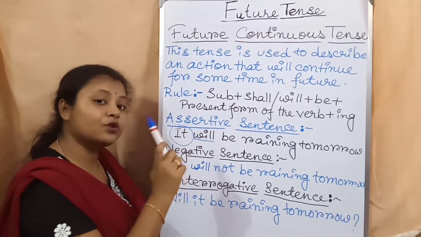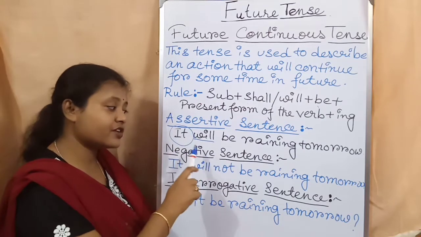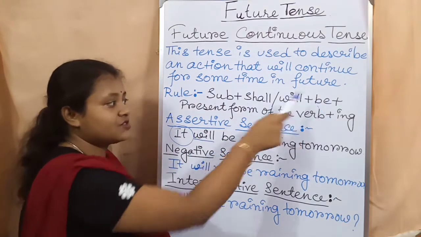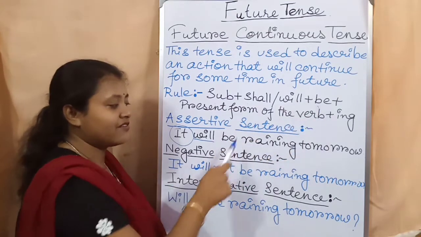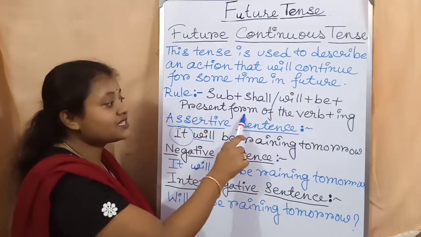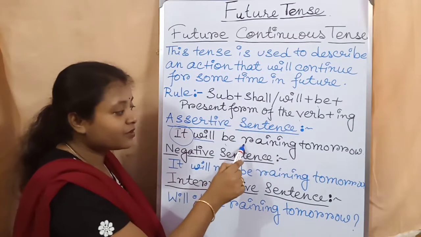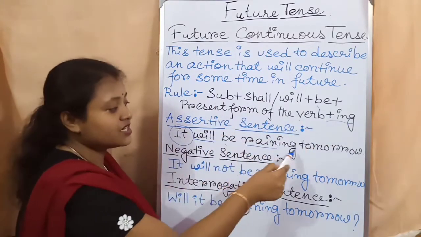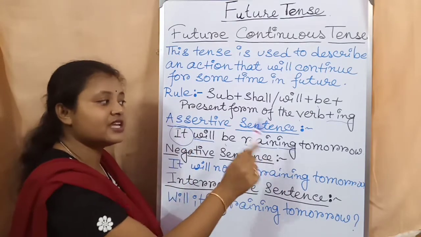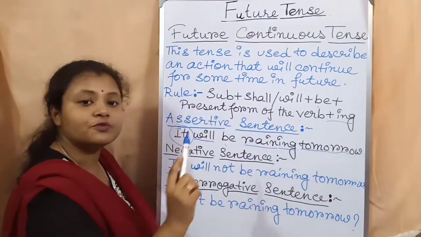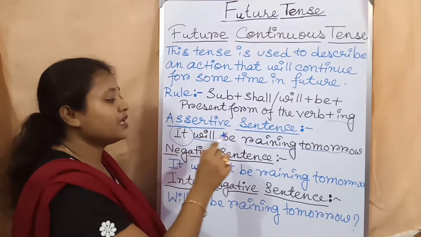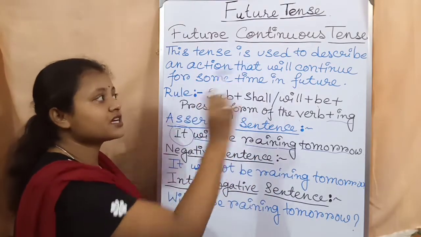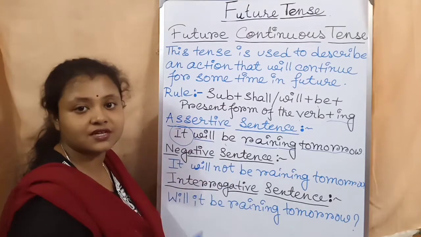So that is why I told you that after third person you have to write will. After that, be, here see it is written be, so after will I have written be. After that, the present form of the verb is rain. After that, ing, so here I have written ing, raining. Then the object. Okay, so it will be raining tomorrow. This is an example of future continuous tense in assertive sentence.